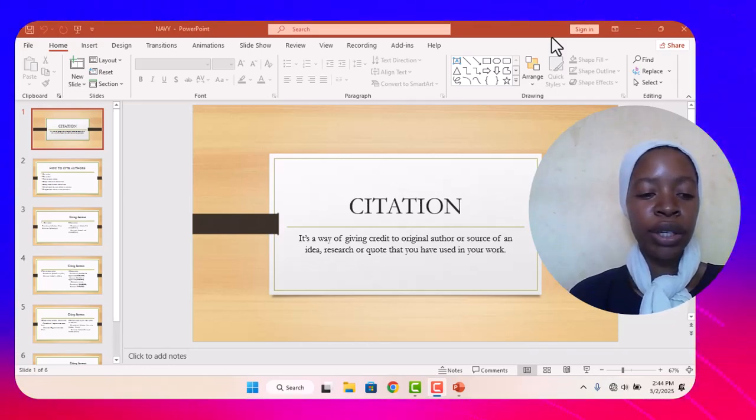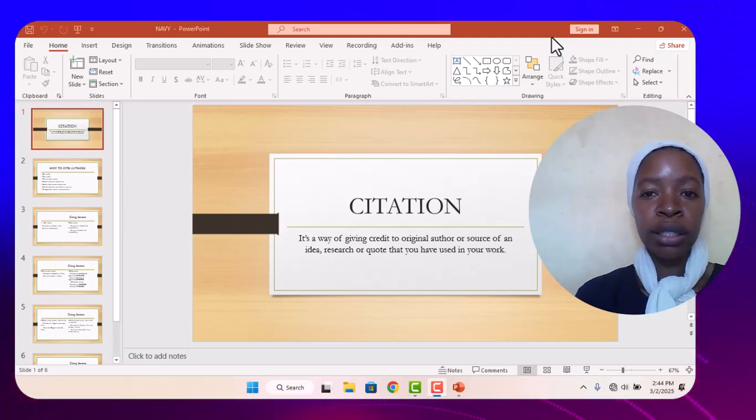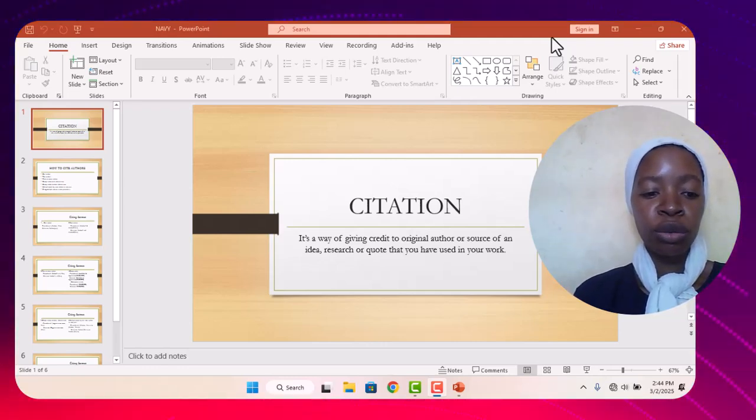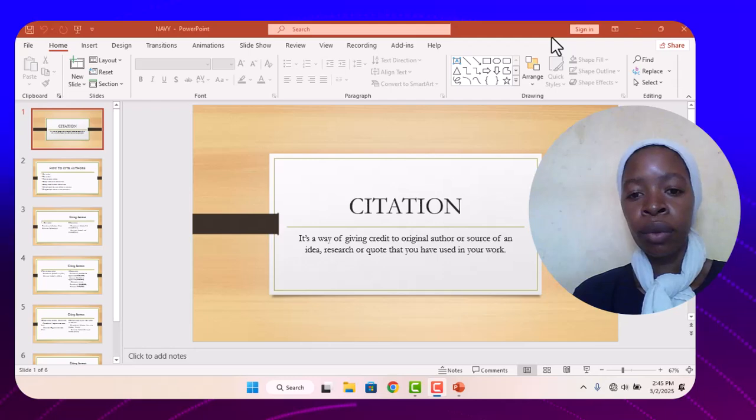Hello, it's me again, and I'm going to tell you about citation this time. I told you about plagiarism, and one of the ways to avoid it, which was including proper citation. Now I'm going to tell you how you can cite your work.